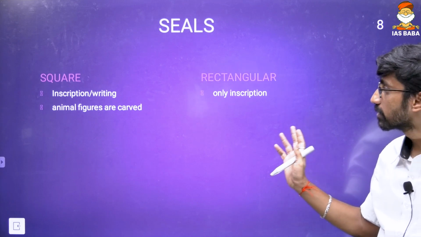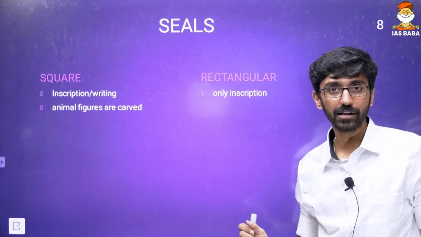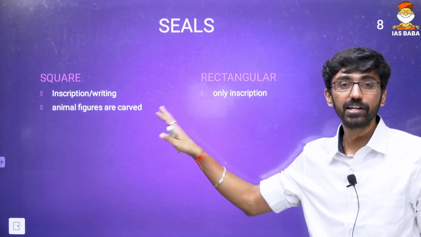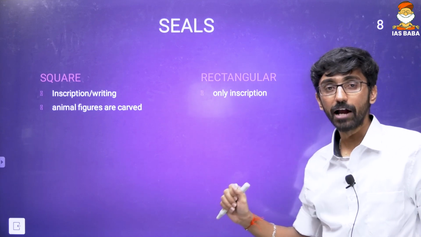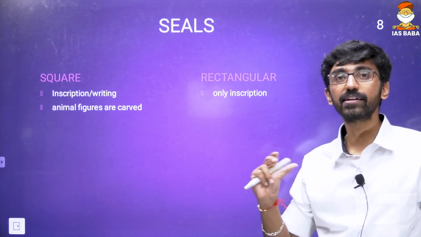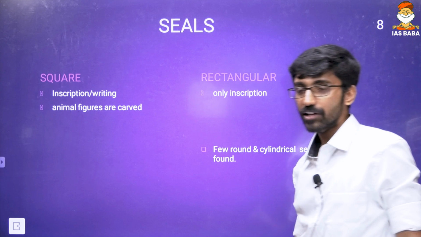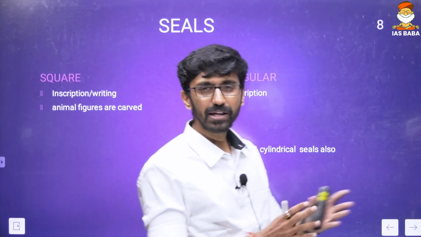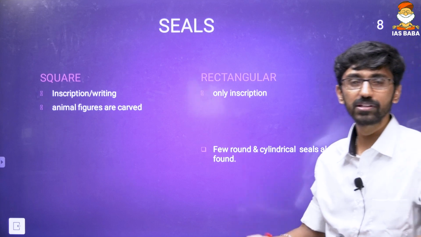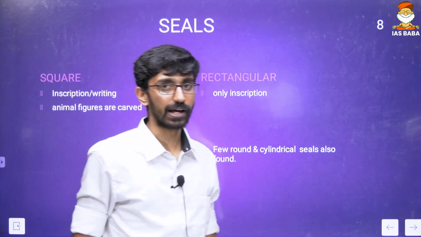Again, two types of seals, that's majorly. Other types of seals are also there, but majorly square and rectangular. Inscription writing as well as animal figures, like mythical animal figures, are carved on square seals. And we can find only inscription on certain kinds of seals, and those are rectangular. A few cylindrical as well as some round seals have also been found, but that is not the major feature of Harappan civilization. Sometimes they can ask this kind of question, but the major types of seals are square and rectangular.